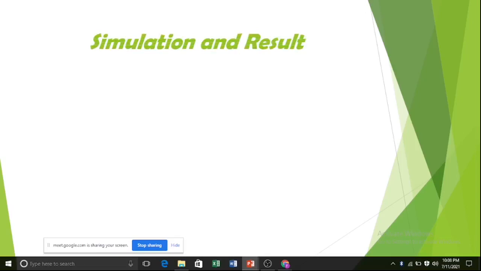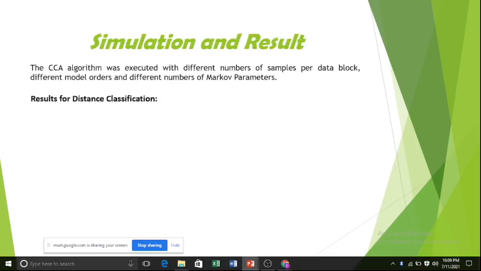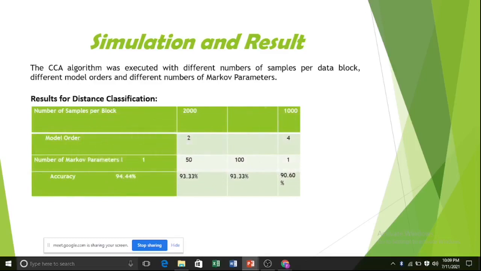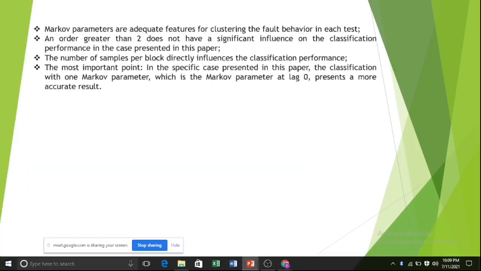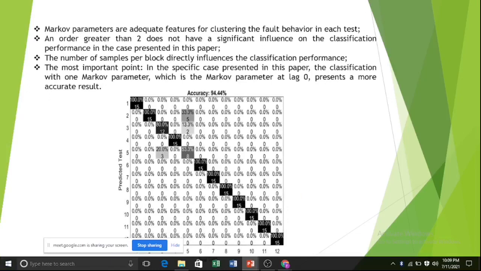Next slide. For example, the second column shows that 100% of the data blocks, that is 15 data blocks extracted from test 2, were classified as belonging to the test. Next slide, please. Next. Now I am giving another example. Here you can see the data blocks of fault diagnosis of the pump to be calculated. Now I am giving another example. Here you can see the fifth column shows 33.3% of the data blocks, that is 5 data blocks extracted from test 2.